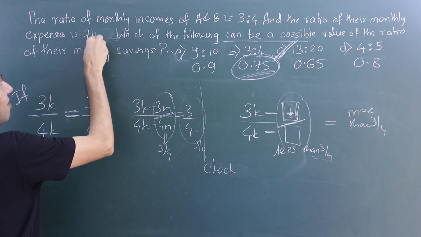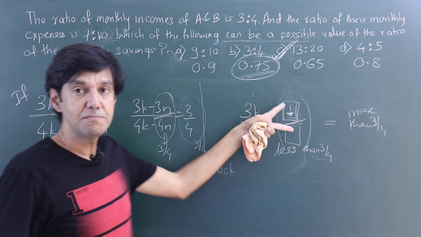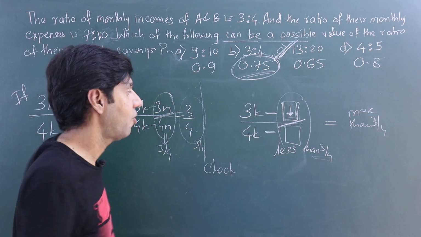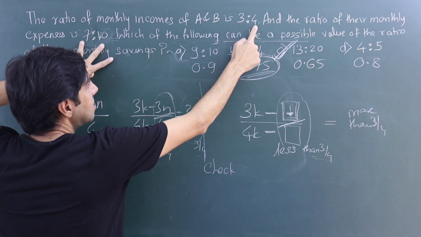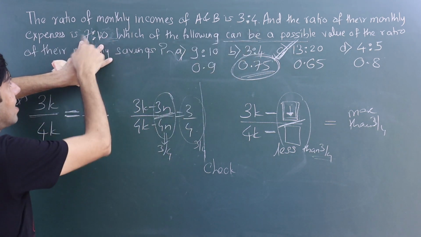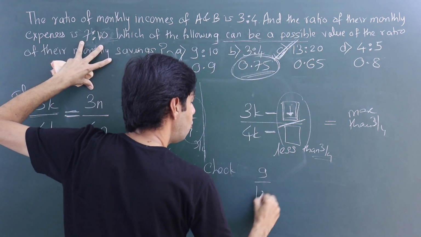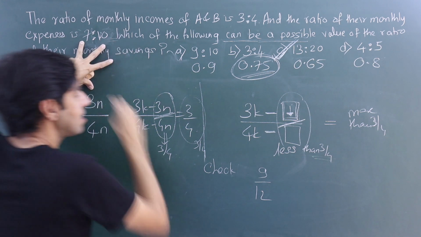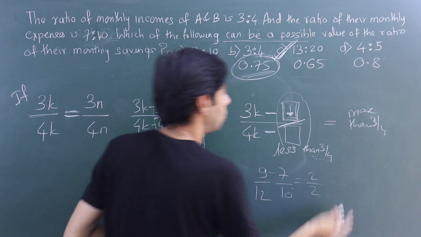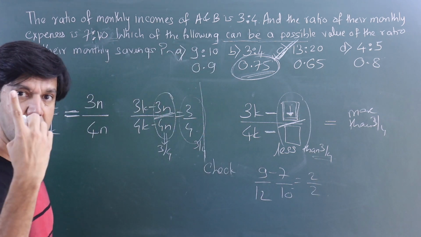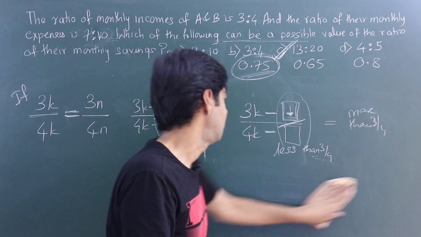So if this was not the ratio 4/5, this is 0.75. And let's say this is 7 and 10. What happens with 7 and 10? The ratio becomes less than 0.75. It becomes 0.7. Oh, so let me take a third value for this, right? So 6 and 8, I can't subtract a 7 from 6. So let me take 3. 9 and 12 are the incomes. And the expenses are 7 and 10. So what do I get? I get 2/2. So the ratio becomes 1/1. 1 is more than 0.75. Is that okay? So you can do this check also.